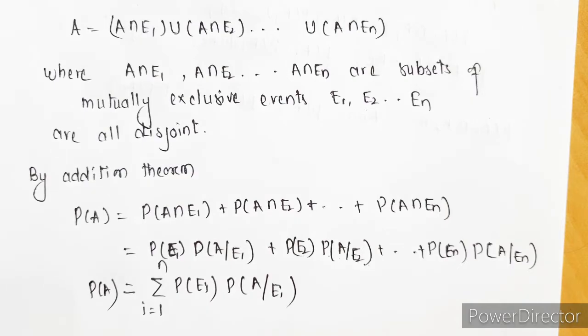Now suppose I need to find the probability of a particular event, suppose E1.